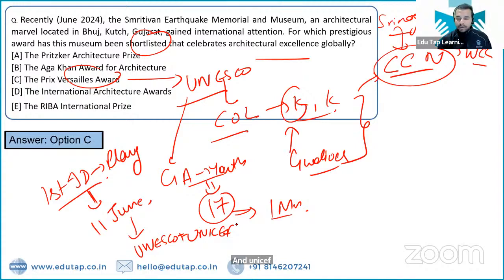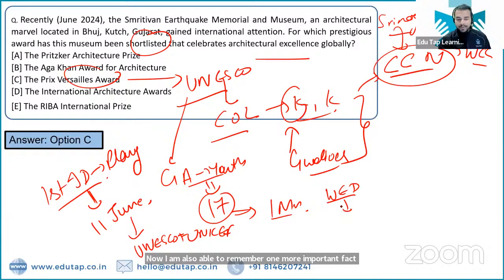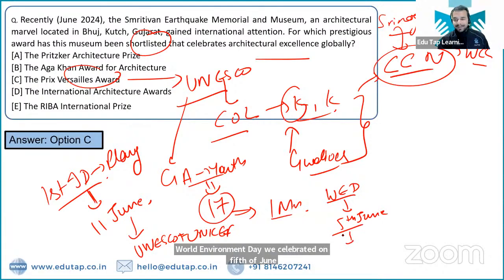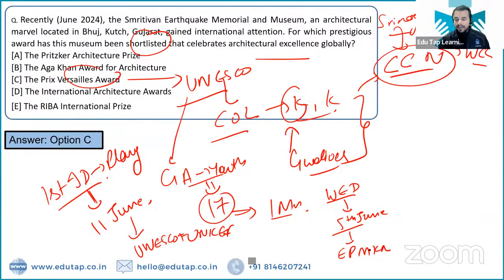Now I am also able to remember one more important fact that we have covered, that is the World Environment Day. Quickly tell me the date on which we celebrate World Environment Day. We celebrate on 5th of June. तो 5th of June को एक कैंपेन लॉन्च किया था प्राइम मिनिस्टर ने. व्हाट इज द नेम ऑफ दैट कैंपेन? दैट इज एक पेड़ माँ के नाम कैंपेन, which was launched by the Indian Prime Minister on 5th June. That is the day on which we celebrate the World Environment Day.